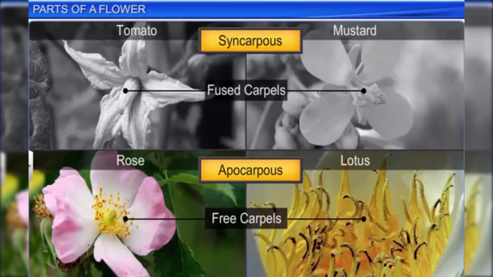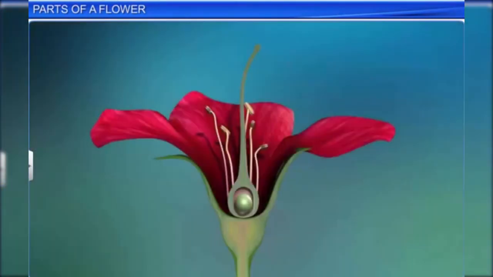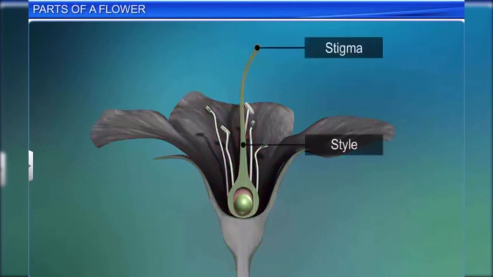Each carpel has three parts: stigma, style, and ovary. The stigma is the part of the carpel that receives the pollen grains. The style is the elongated tube that lies on the ovary and connects it to the stigma.